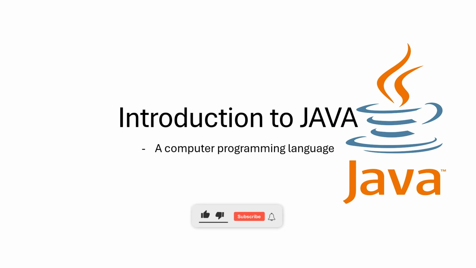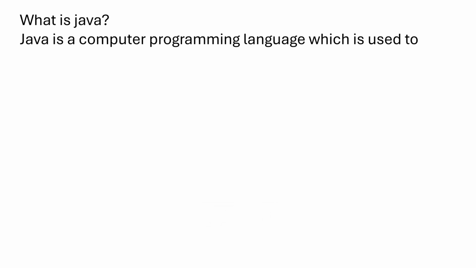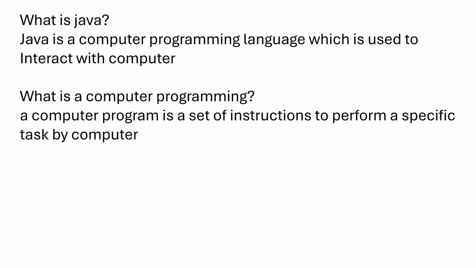Introduction to Java, a computer programming language. What is Java? Java is a computer programming language which is used to interact with a computer. What is a computer program? A computer program is a set of instructions to perform a specific task by a computer.